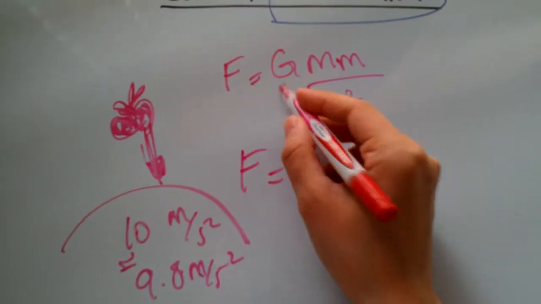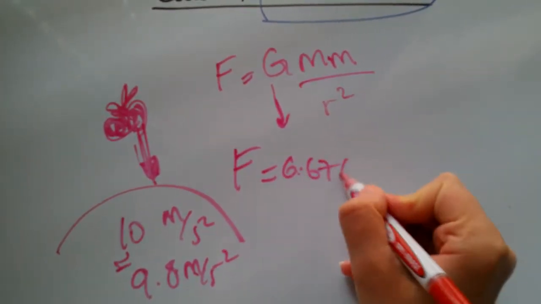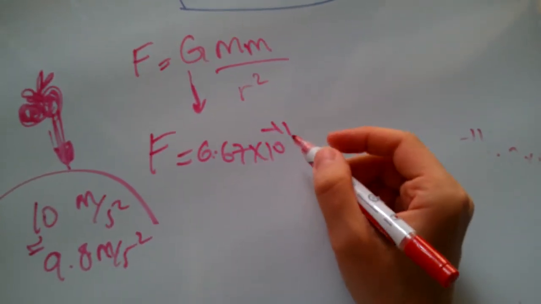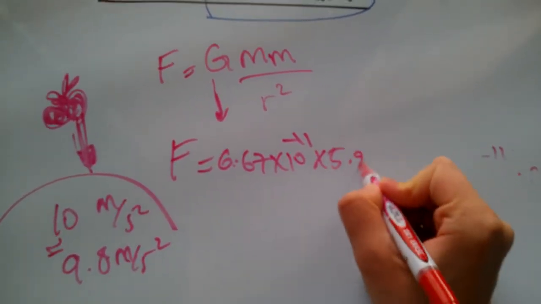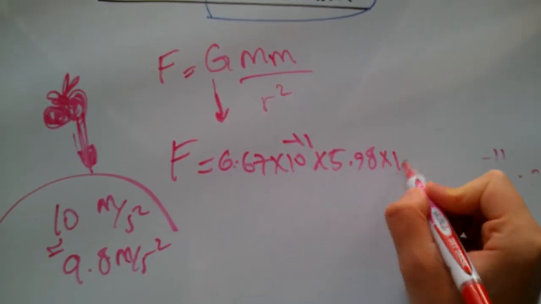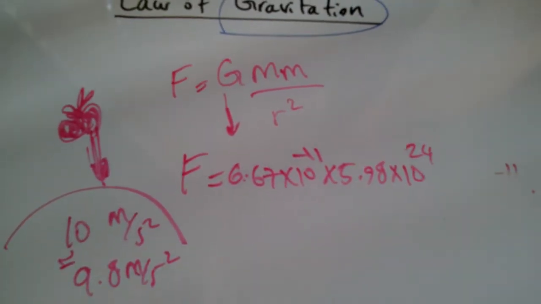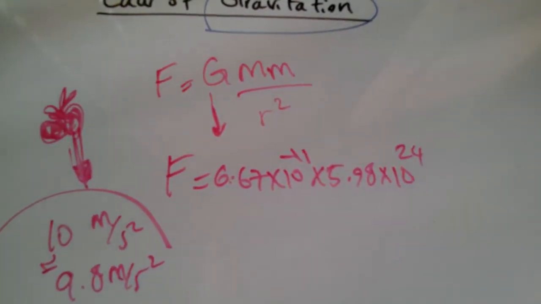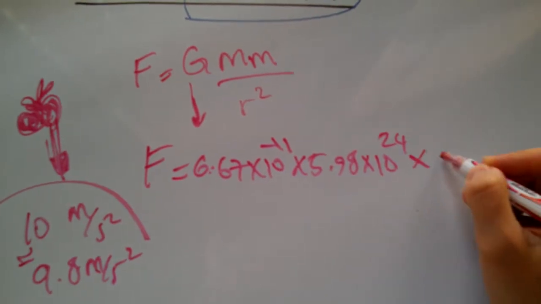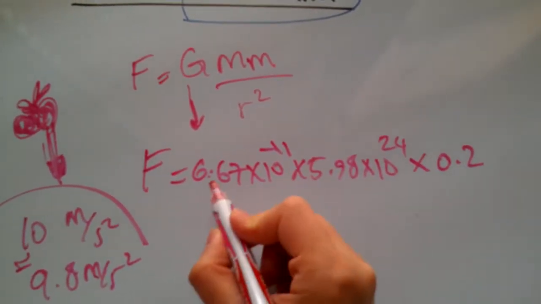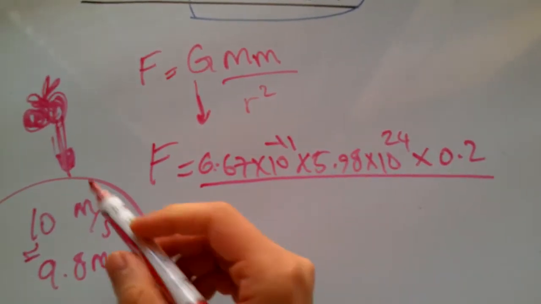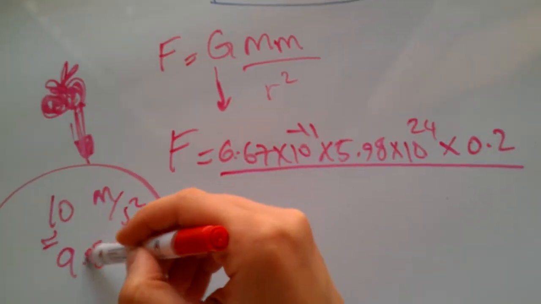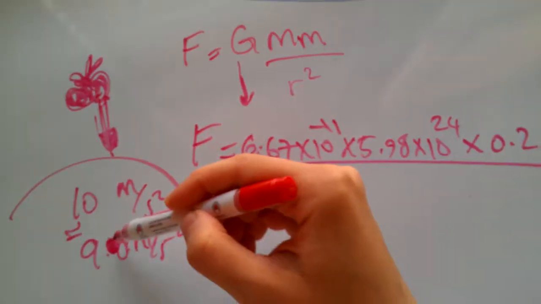So G is a constant number of 6.67 times 10 to the negative 11. The mass of Earth, I just said, is 5.98 times 10 to the 24. And let's say the apple is about half a pound, so roughly 0.2 kilograms. The distance between this and Earth is essentially between this and the center of Earth.